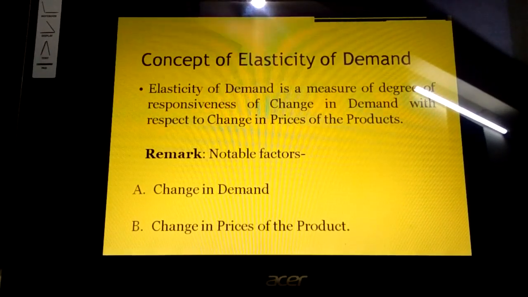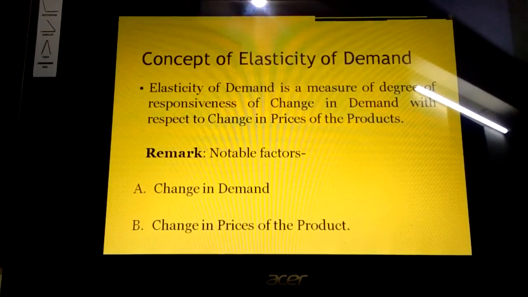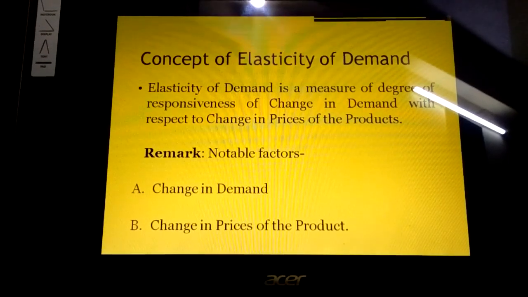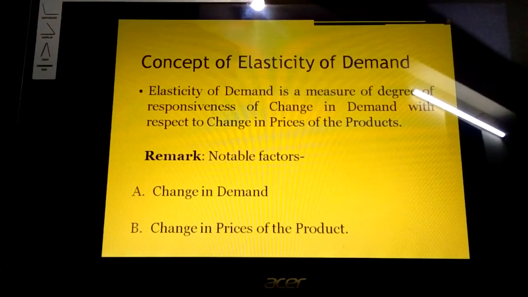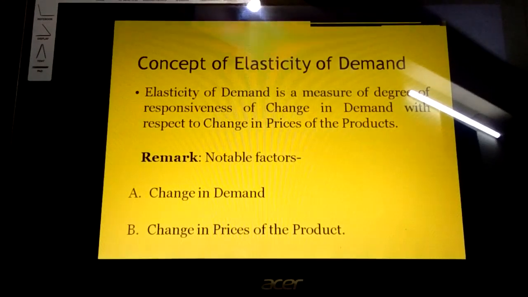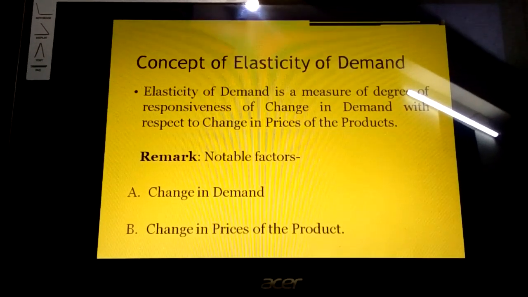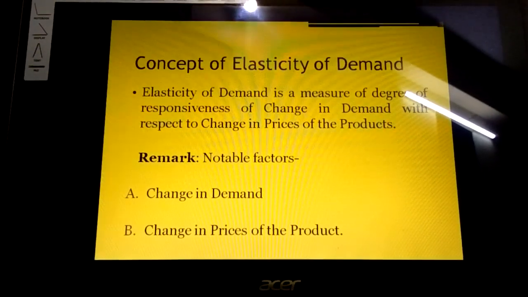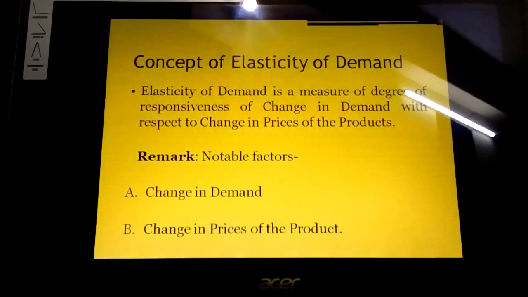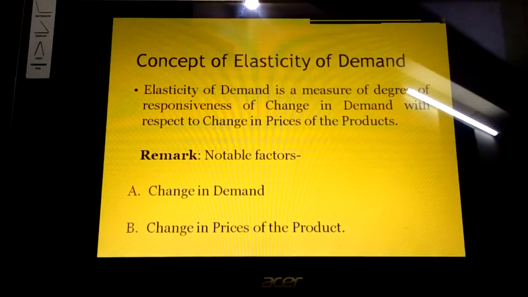And here I have written the notable factors. One is change in the demand. We have to study the degree of responsiveness first in the change in the demand, then secondly with respect to change in the prices of the product. So let's understand what it actually wants to say.